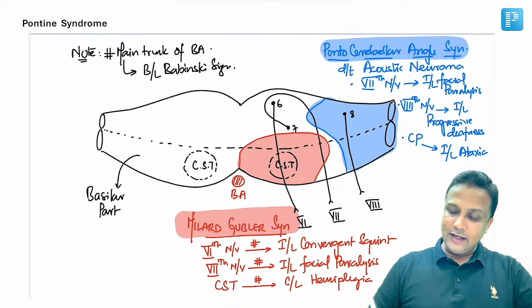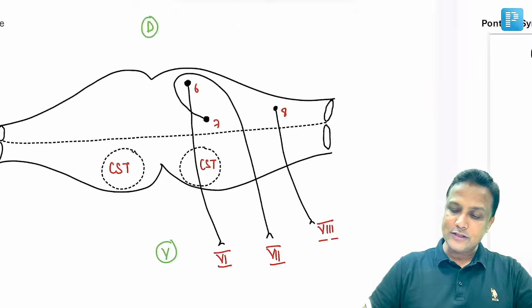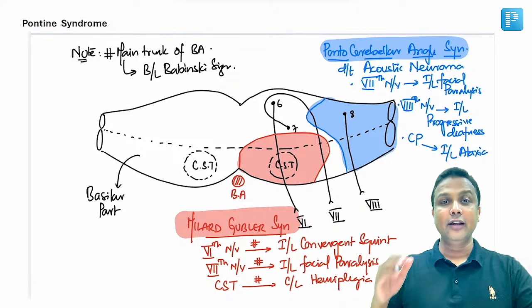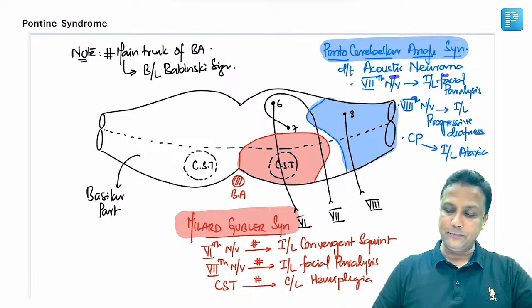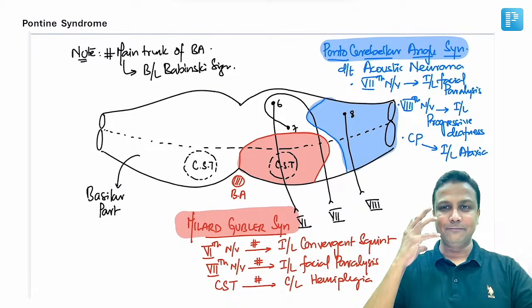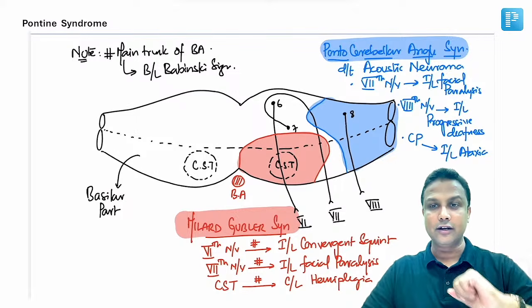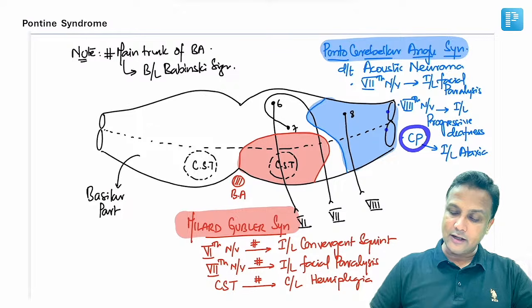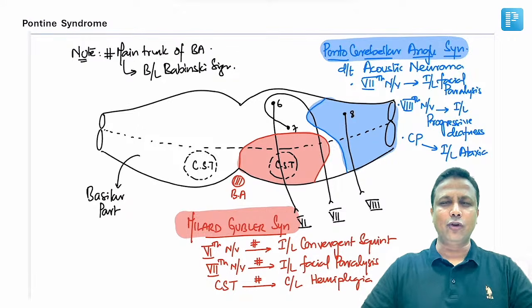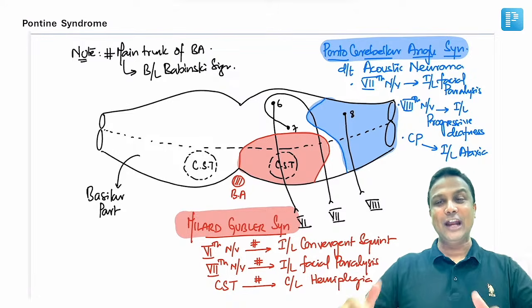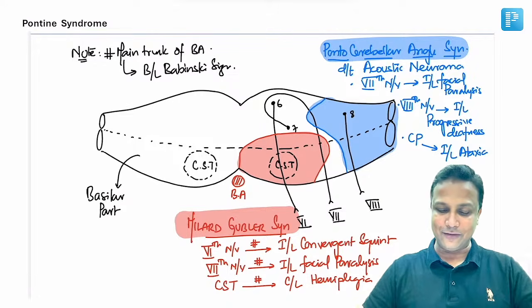Next one, sir. After that, if the seventh nerve as well as the eighth nerve and this part is involved here, it will lead to what, guys? Pontocerebellar angle syndrome. Pontocerebellar angle syndrome में involved होता है. And remember, it's not due to any artery, the stroke of the artery. It's actually due to acoustic neuroma. Seventh nerve involved होगा, again the same thing, ipsilateral facial paralysis. Eighth nerve involved होगा, ipsilateral progressive deafness will occur in that one. And yes, of course, cerebellar peduncle. अगर peduncles यहाँ पर involved होंगे, cerebellum का involvement होगा, obviously it will lead to what, guys? Ataxia. So in this manner, in one diagram, you'll be able to remember the syndromes, my dear friend.